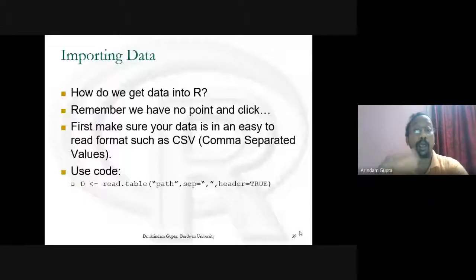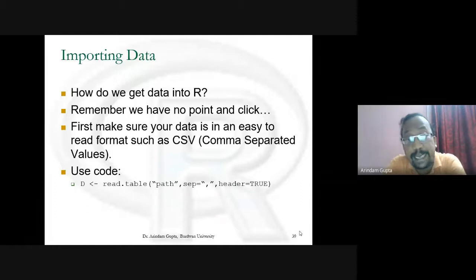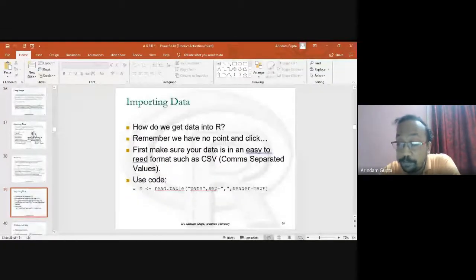We'll go to the presentation. How do we get data into R? Not for a small data set, but for a large data set. Remember, we have no point and click. First, make sure your data is in an easy to read format such as CSV. If you have the data in an Excel file, then first save this file as CSV. Let me give the presentation for this.